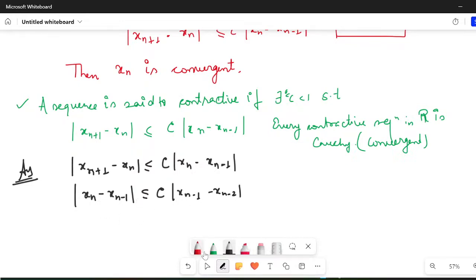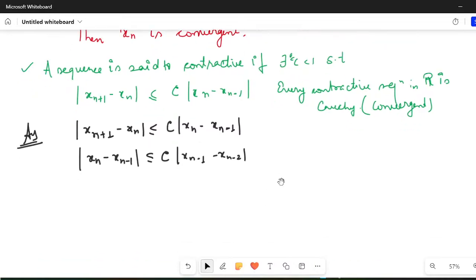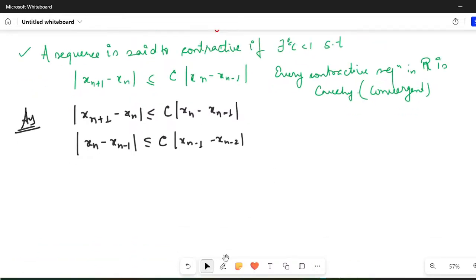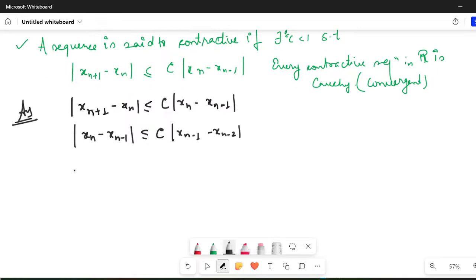Okay. And if you just think about it, I can write |x_{n−1} − x_{n−2}| ≤ c|x_{n−2} − x_{n−3}|, so on and so forth.